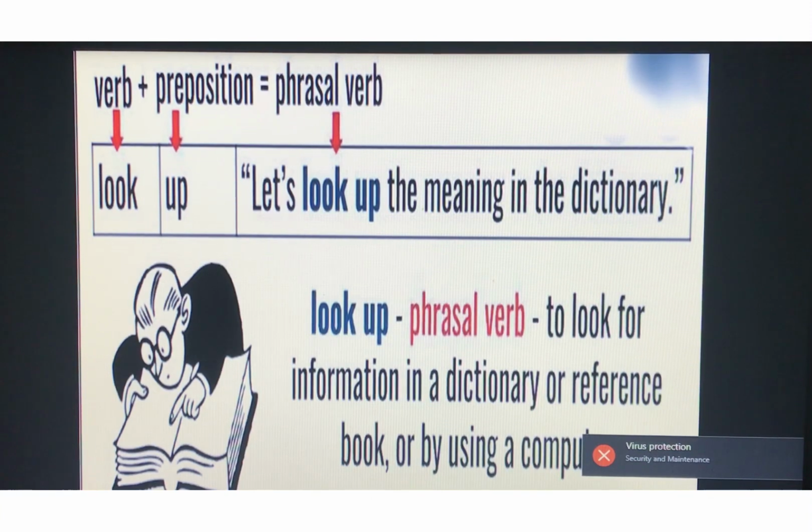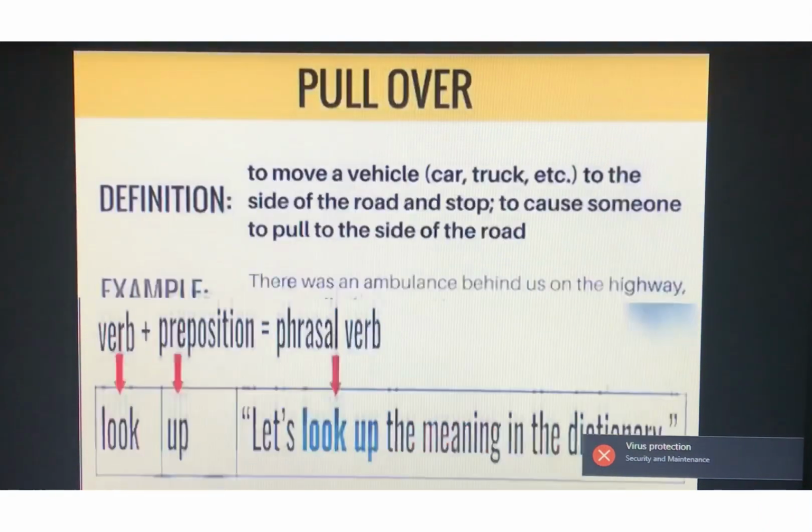Simply you can say look up means to search something in the dictionary. Fine. It is a verb plus preposition combination. I have told you phrasal verb can have three types of combination: verb plus preposition, verb plus adverb plus preposition. It can have any of the three combinations. So this is look up.